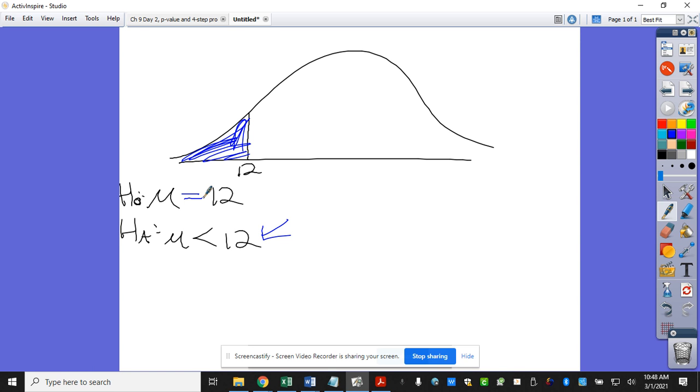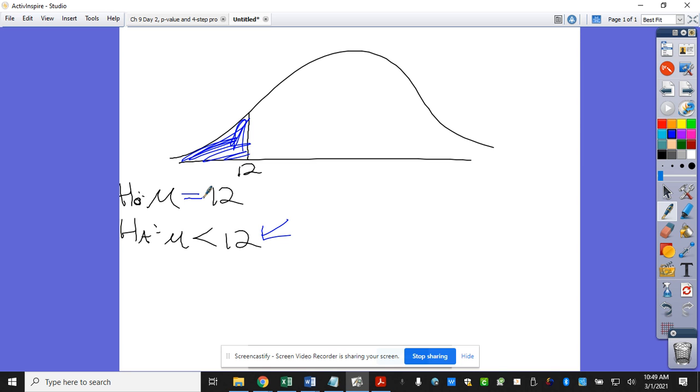If they're underestimating the variation, then we think that it's actually what? Greater than. So that one would be your null hypothesis sigma equals 10. Your alternative hypothesis sigma is greater than 10. I should be saying meters every time. Null hypothesis sigma equals 10 meters. Alternative hypothesis sigma is greater than 10 meters.